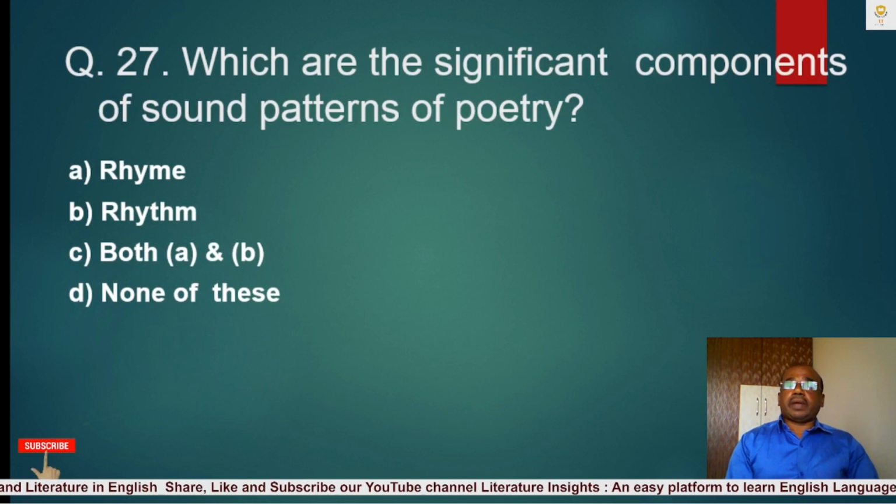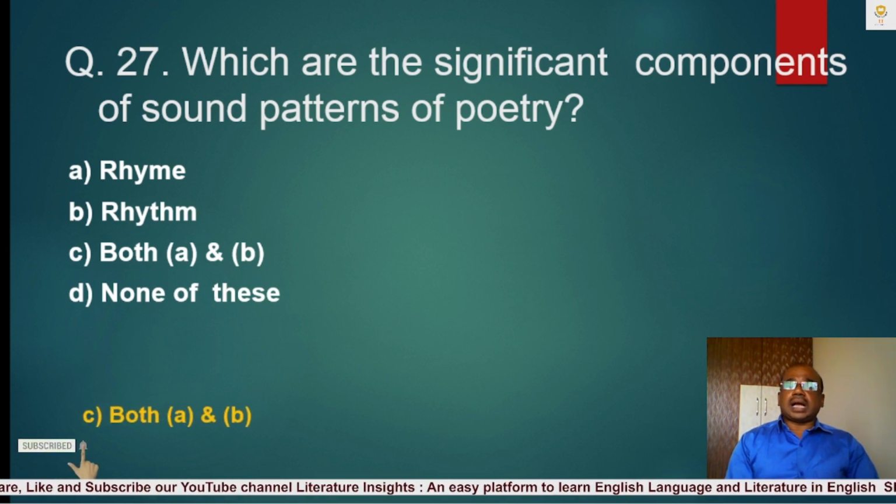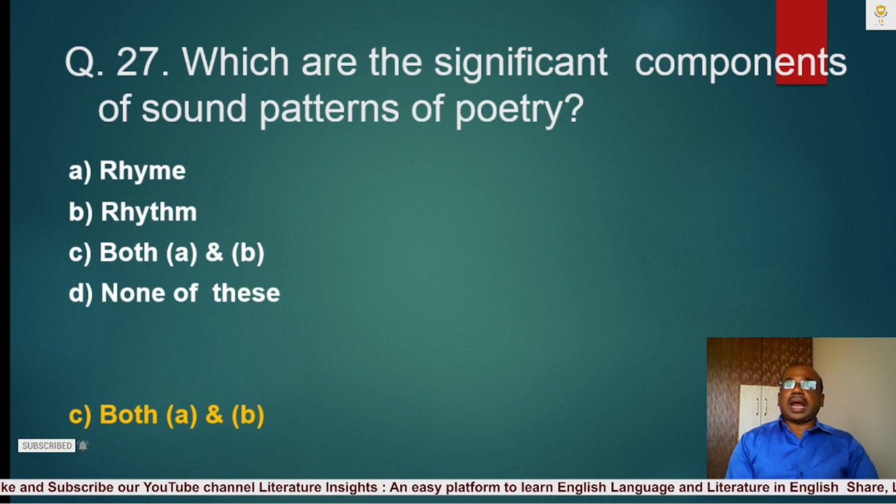Question number 27. Which are the significant components of sound patterns of poetry? A. Rhyme, B. Rhythm, C. Both A and B, D. None of these. The correct answer is C. Both A and B. Rhyme and rhythm are the significant components of sound patterns of poetry in English poetry.